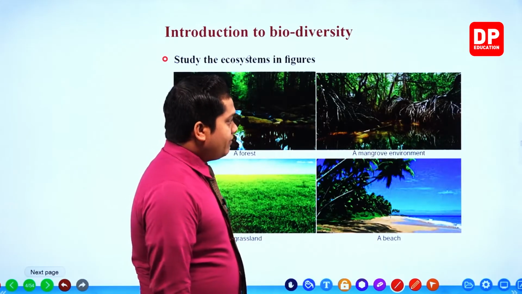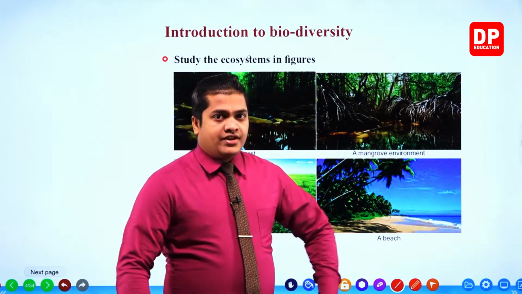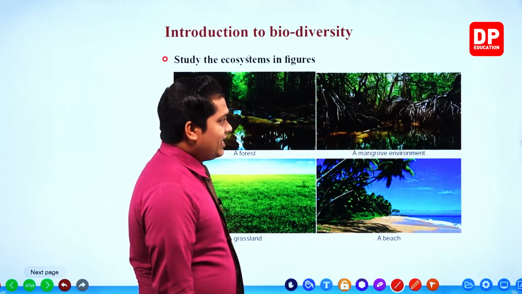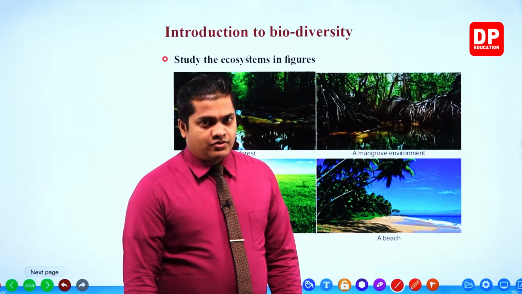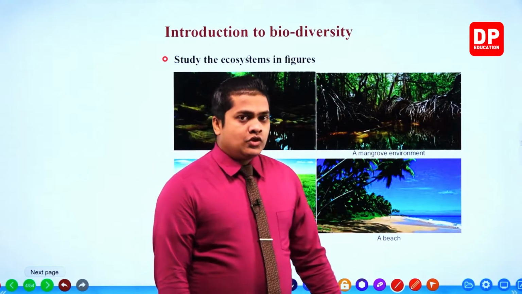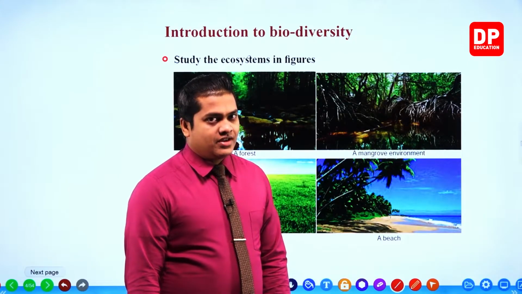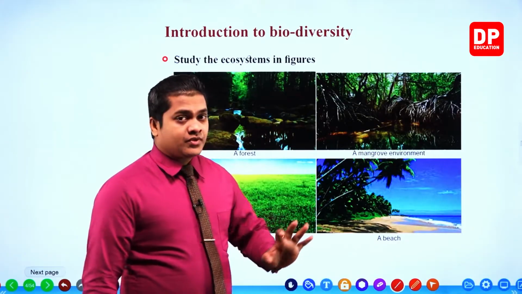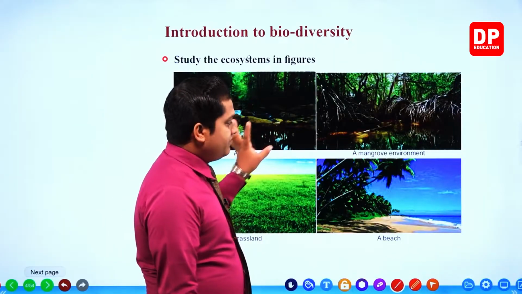Then, my dear children, a mangrove environment, right? That is also somewhat related to the forest. The same factors can be observed, so a mangrove environment can also be considered as an ecosystem. Then a grassland, then a beach, right? So these things are considered as ecosystems, my dear children. These are somewhat large ecosystems, no? There are different varieties of organisms living in these environments.